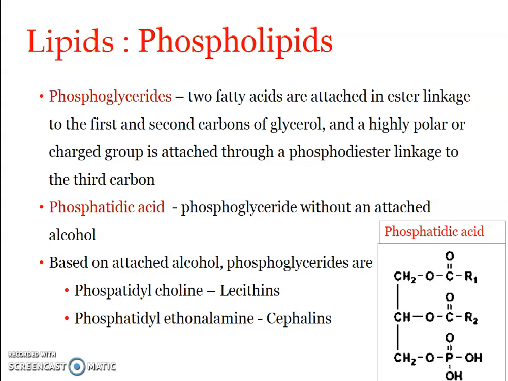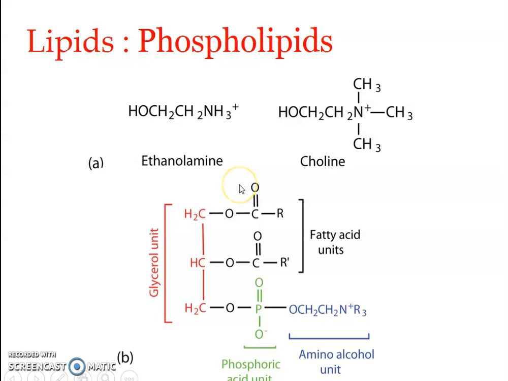Clear? Now, based on the attached alcohol, phosphoglycerides are of two types: phosphatidyl choline and phosphatidyl ethanolamine. Phosphatidyl choline is the phosphoglyceride which has choline as the alcohol, also known as lecithin. Here you can see this is one alcohol, ethanolamine. You can see the alcohol is here. This is yet another alcohol. You can see the OH group. This is choline, right?